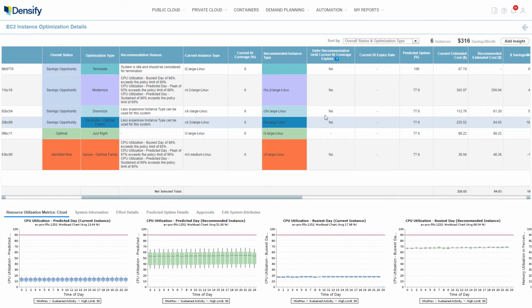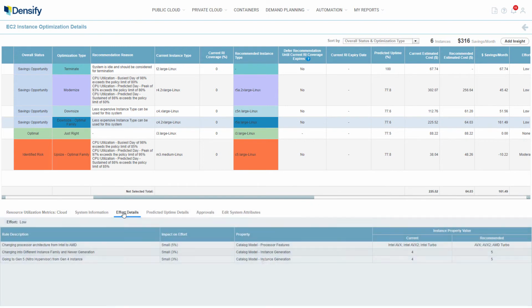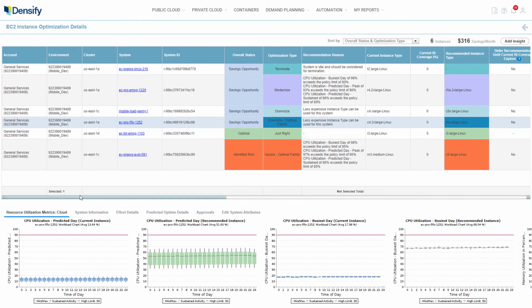We also show the recommended purchase strategy, whether it should be reserved or on demand based on predicted uptime, whether the change should be deferred because of current RI coverage, the estimated cost savings, and the effort level required to implement the recommendation.